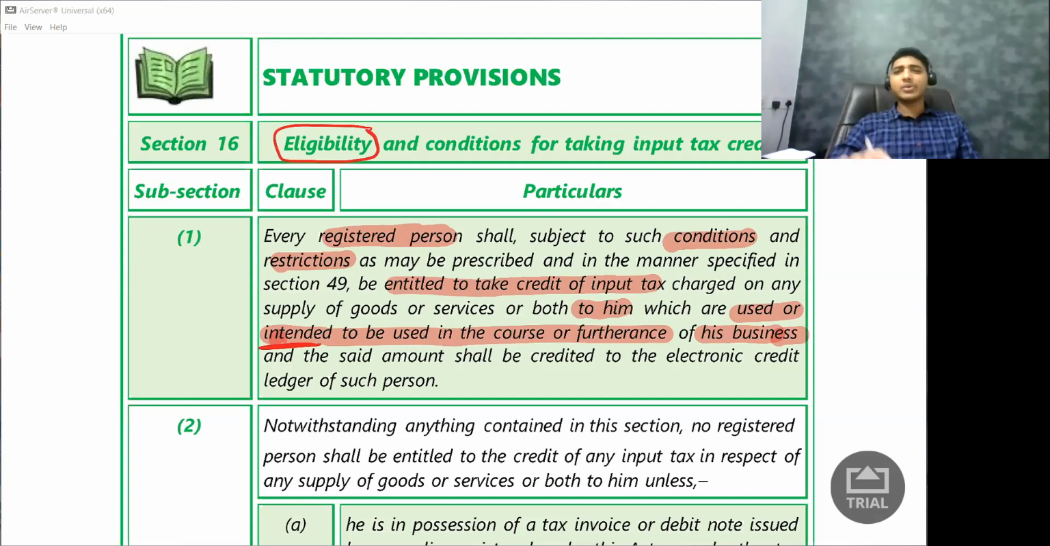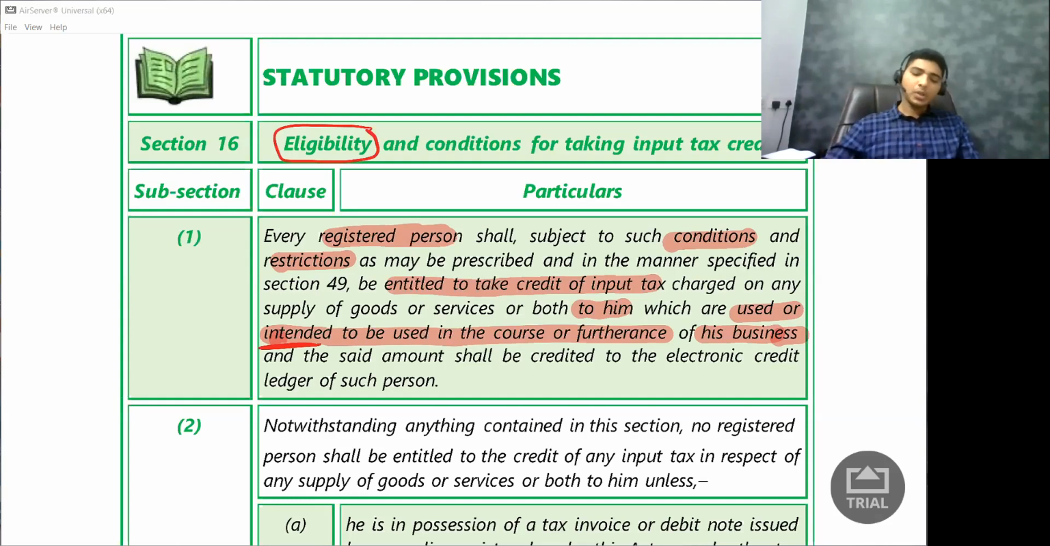Well, you will not understand what it is at this stage. So from 16.1, what I want you to remember is every registered person, it should be a registered person. Point number 2, there are certain conditions and restrictions. Point number 3 is he should be the one who is purchasing it. And the fourth one is it should be used in the course or furtherance of his business. All right. So these are the 4 points which I want you to remember.